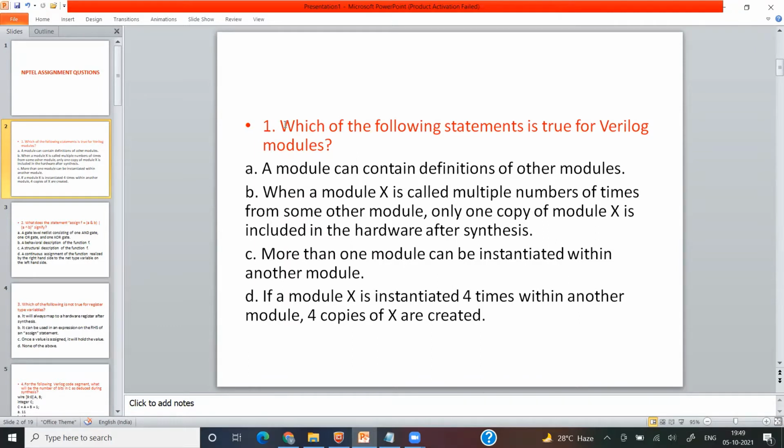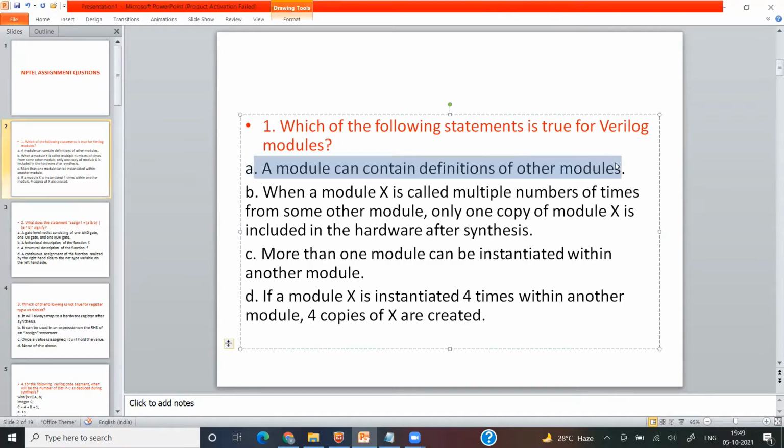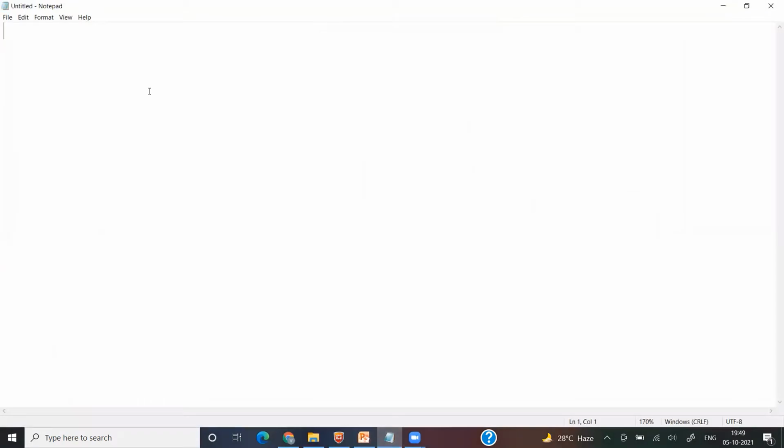Question 1 is, which of the following statements is true for Verilog modules? We will go one by one. The first one is, a module can contain definition of other modules. This is not allowed in Verilog. Let's go, I'm writing one module, module adder, then endmodule. Inside this, you cannot write the definition of any other modules. It is not accepted in Verilog.